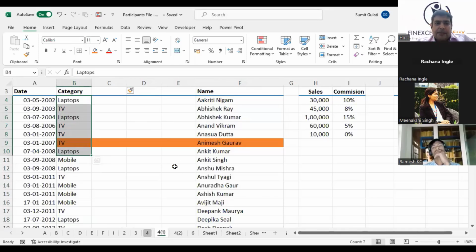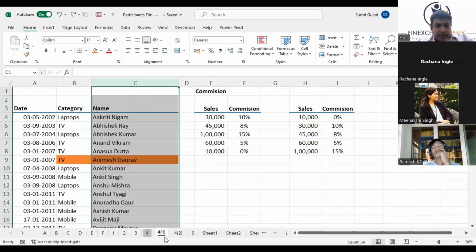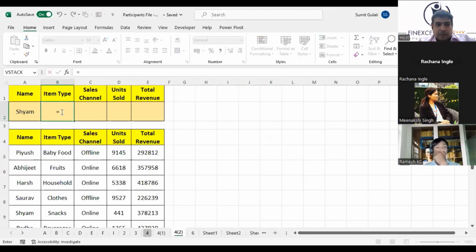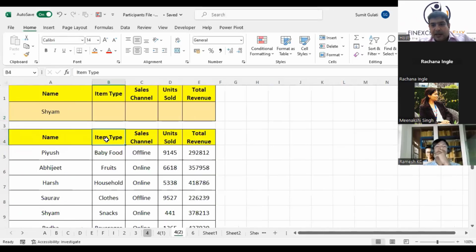XLOOKUP, probably we will do it in some other workshop in a detailed manner. Just see the power of XLOOKUP. I did this in one of the reels also. If I use XLOOKUP here, just have a look at it. Can you see the data? It is item type, sales channel, units sold, total revenue. I want, for this particular name, whatever I select here, all three to be retrieved together. Just have a look. I say XLOOKUP.